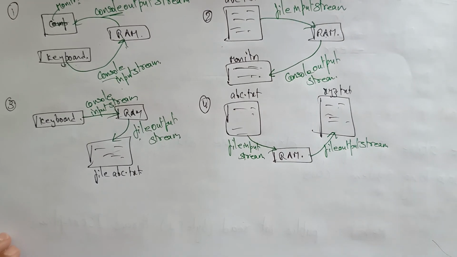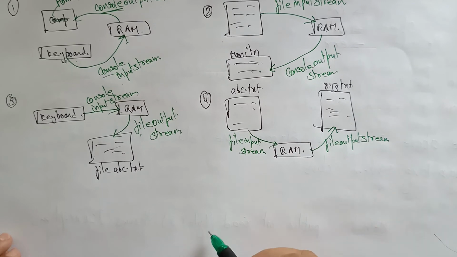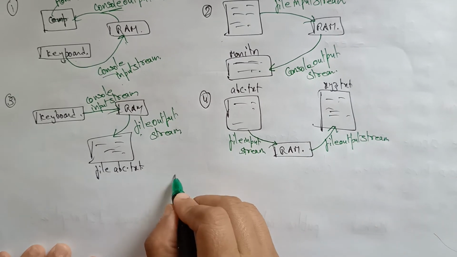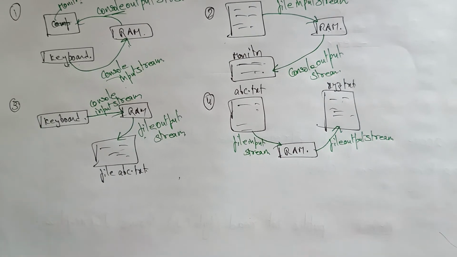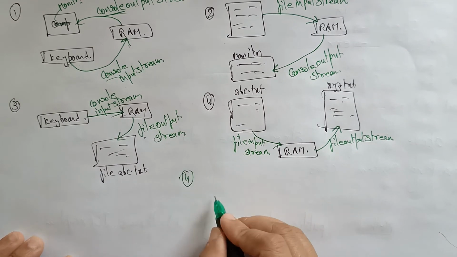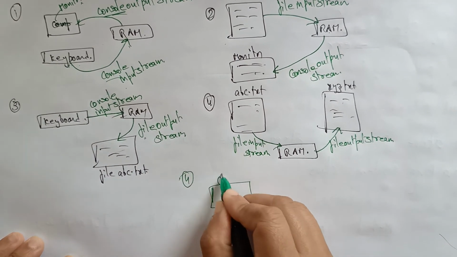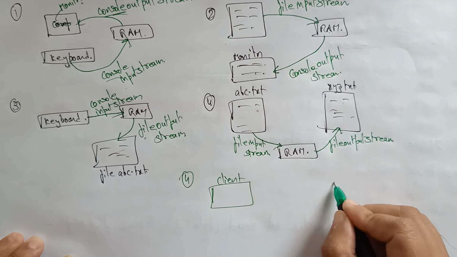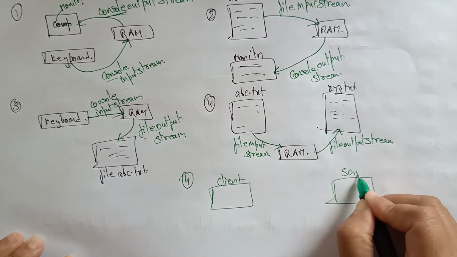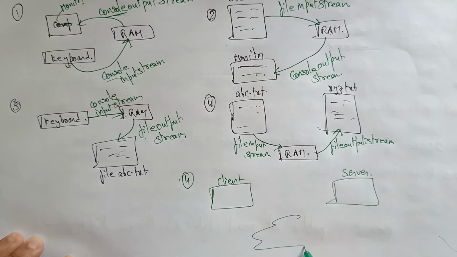Now coming to the network. Let me explain the fourth one. Let's take this is a client system and this is a server system, and in between the network is there.